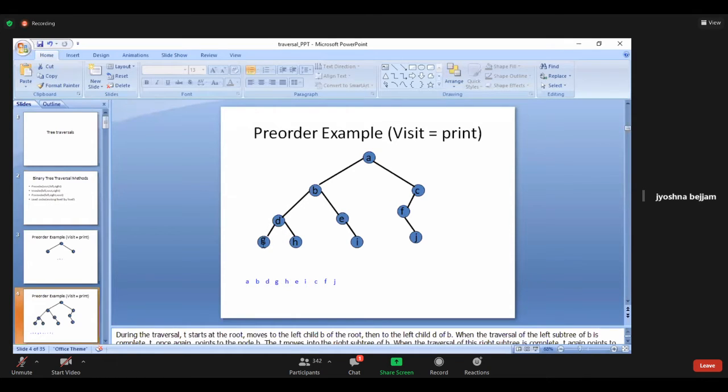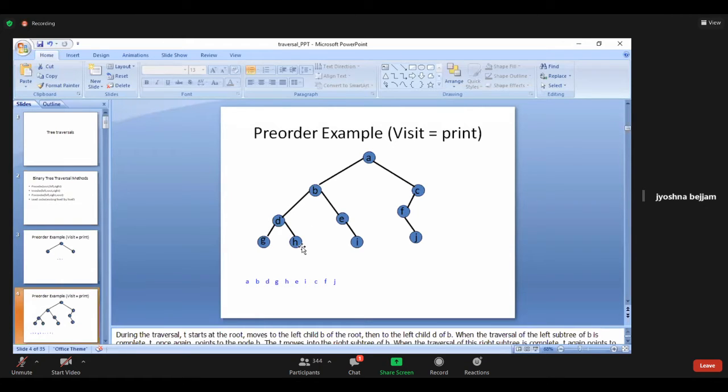Next thing but G. So I reached G. Then I have to check, is there any left child or right child for G? No. Then automatically the root task is over. Then the left side roots are all printed. Then what are we doing? It should be root, left, right. G is the left child. G I printed. After printing left, I should go to the right of D.